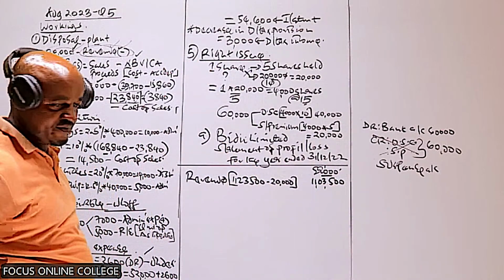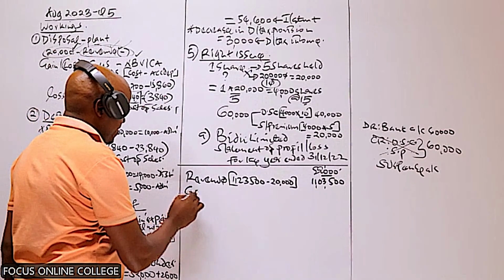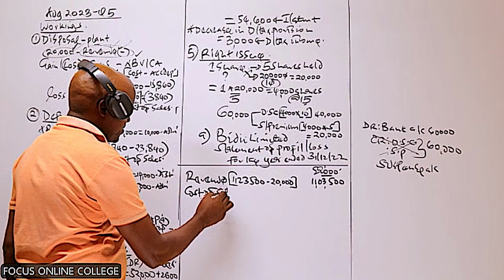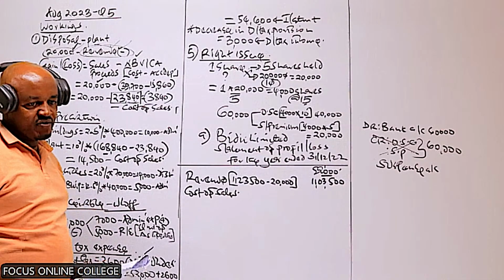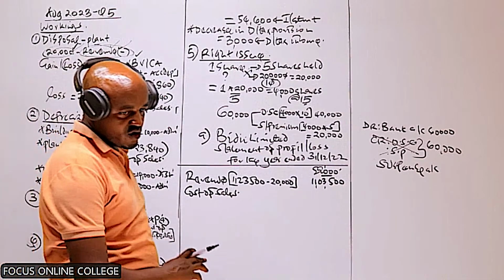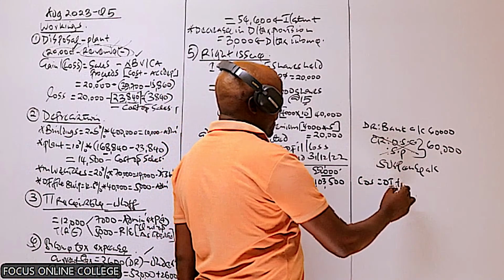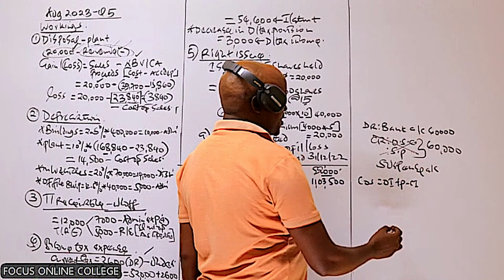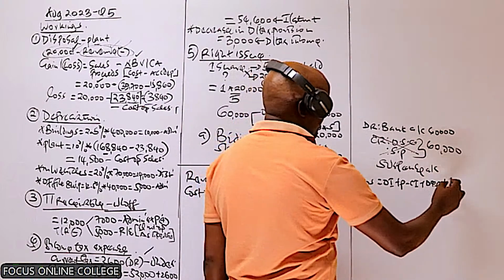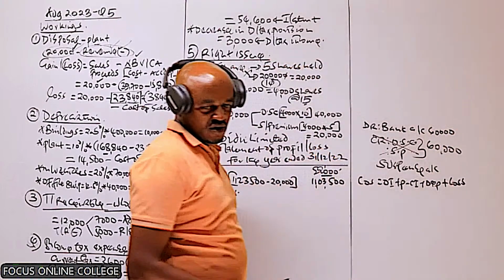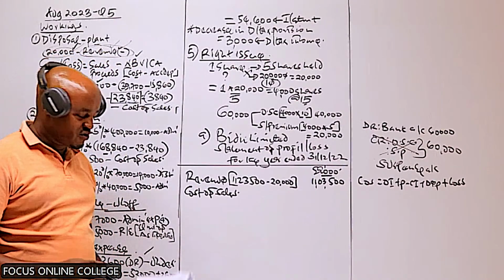Is that what you're getting? ABS, please confirm. Are you getting that? Yes. So having that, we need to move and compute the cost of sales. You have to recall, how do we compute the cost of sales? Cost of sales is equal to opening inventory plus purchases minus closing inventory plus depreciations plus the loss on disposal. Because in our case, we are not given the cost of sales. We have to compute that.